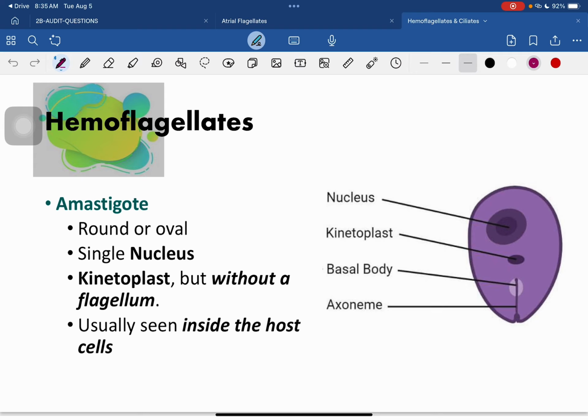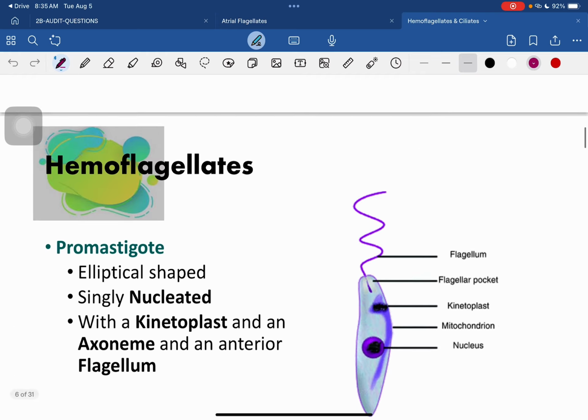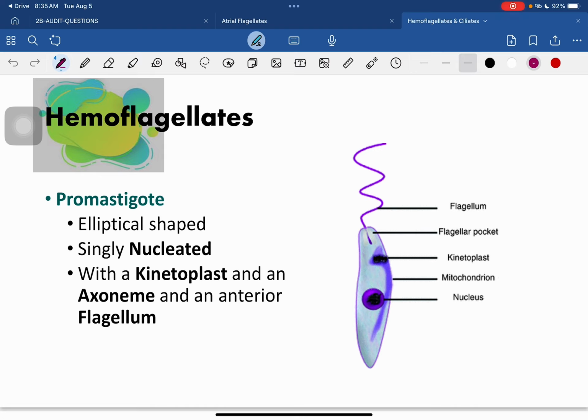And this is seen inside host cells. So your amastigote exists inside the host cells. Your chromastigote, on the other hand, is already elliptical in shape. Also with a single nucleus, it has your kinetoplast, an axoneme, and your anterior flagellum. So it already has one flagellum there.